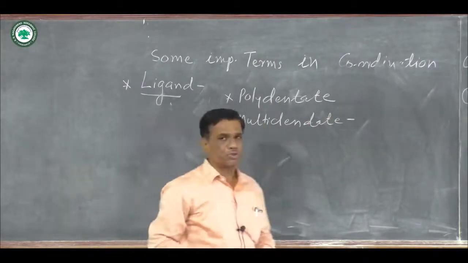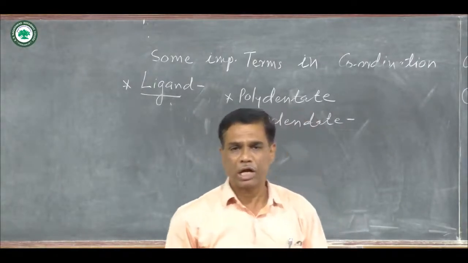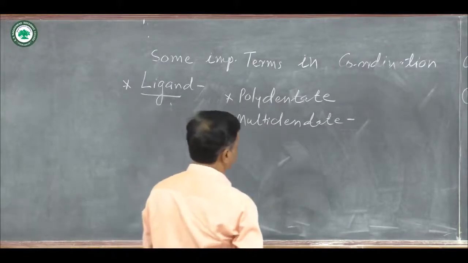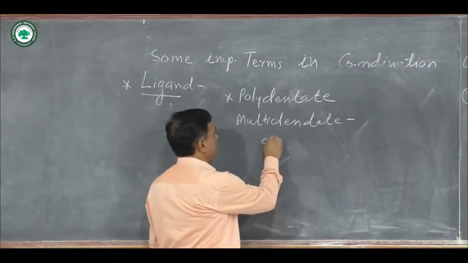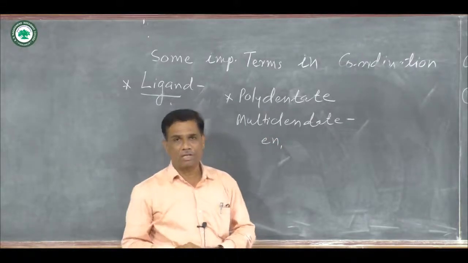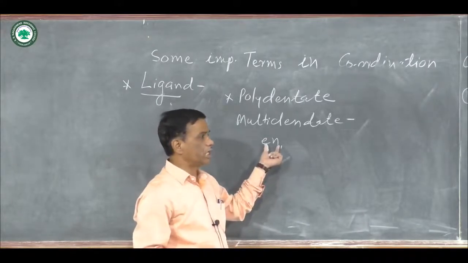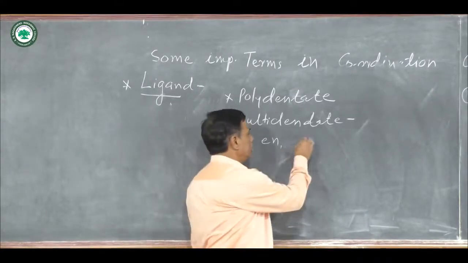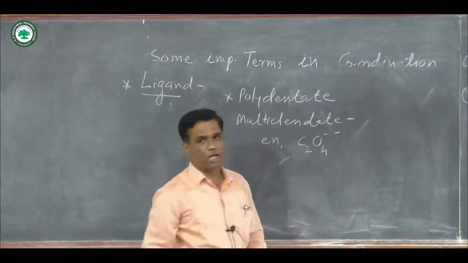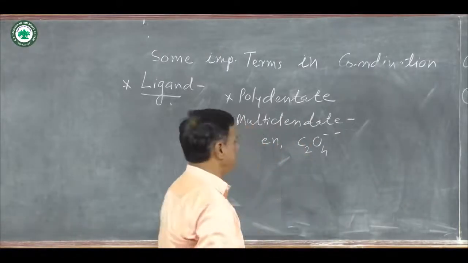When a ligand forms two or more than two coordinate bonds with the central metal atom or ion, that ligand is known as a polydentate ligand or multidentate ligand. An example is ethylene diamine. Ethylene diamine is a bidentate ligand, and every ligand forms two coordinate bonds. Then oxalate ion C2O4 double minus also forms two coordinate bonds, and it is called a bidentate ligand.